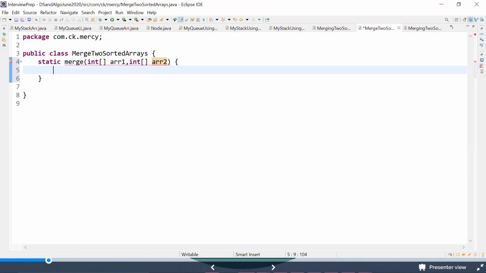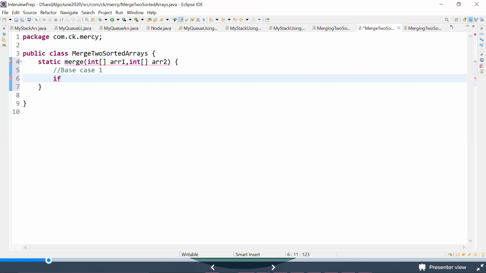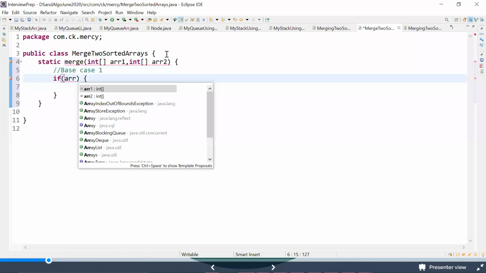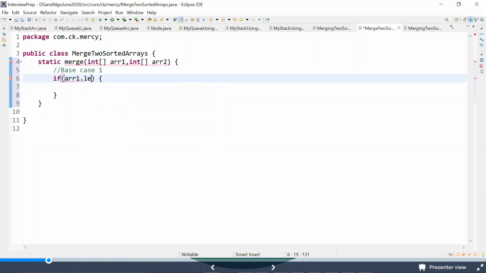So let me try to write the base cases one by one. What is my base case one saying? If both the arrays are empty, ARR1 dot length is equal to 0 and ARR2 dot length is equal to 0. So in this case, what am I trying to do? I'm trying to return an empty array.